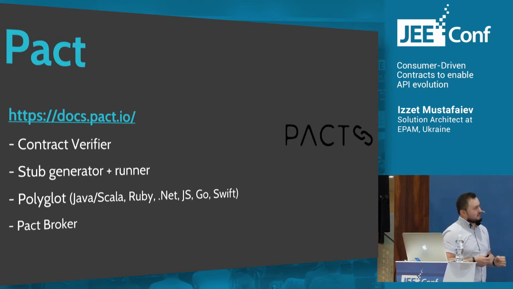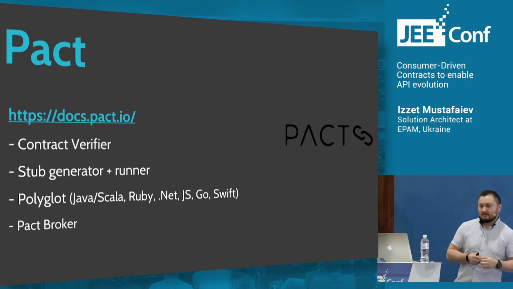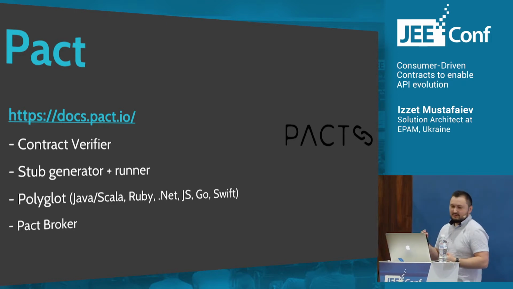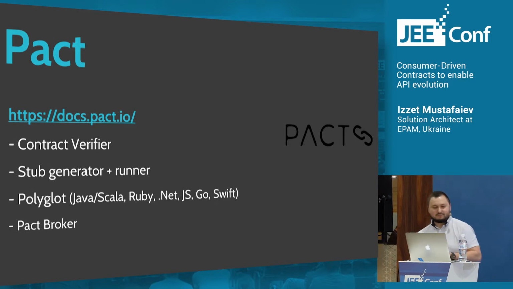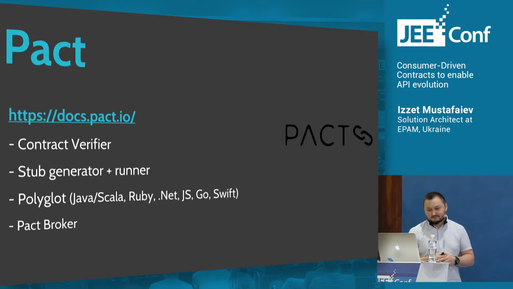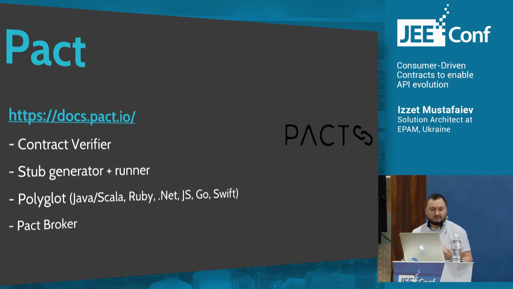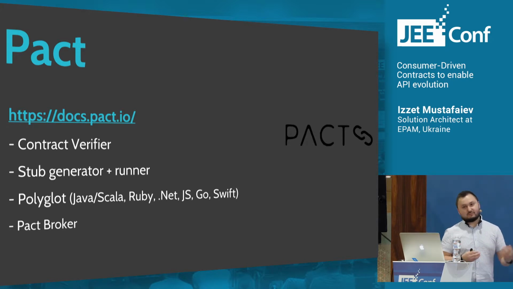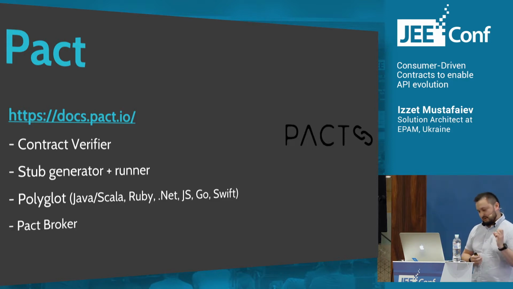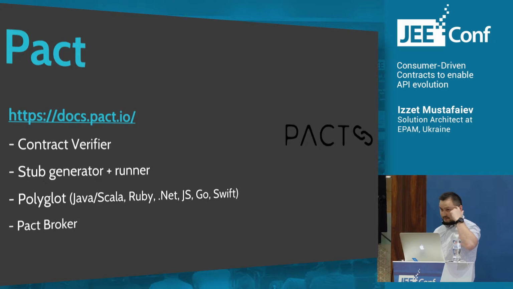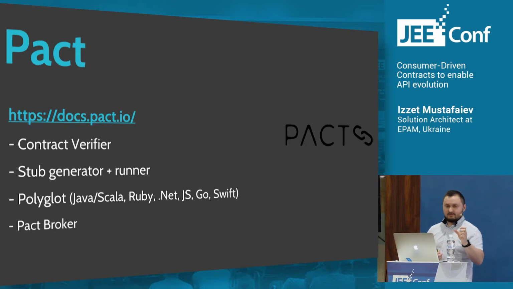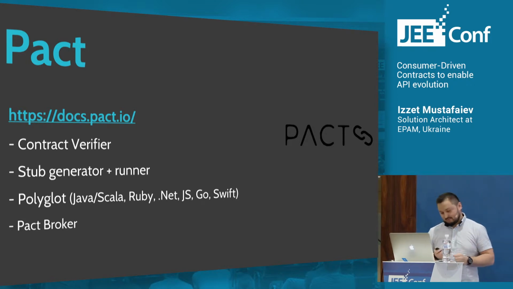We have implementations of the Pact specification for many programming languages like Java, Ruby, .NET, JavaScript, Go, and even Swift. It also has the Pact Broker in its portfolio, which simplifies sharing of specifications between consumer and provider. Actually, Spring Cloud Contract also does this, but it relies on contracts being shared as Maven artifacts through a Maven repository.